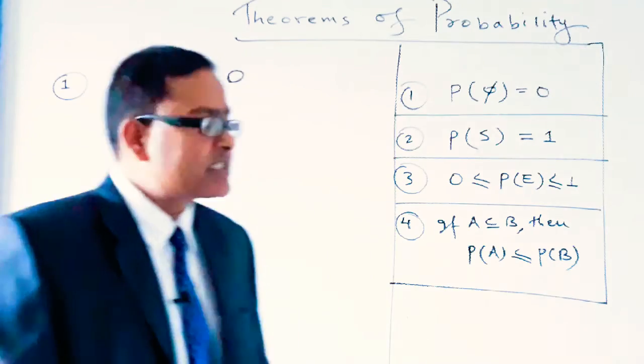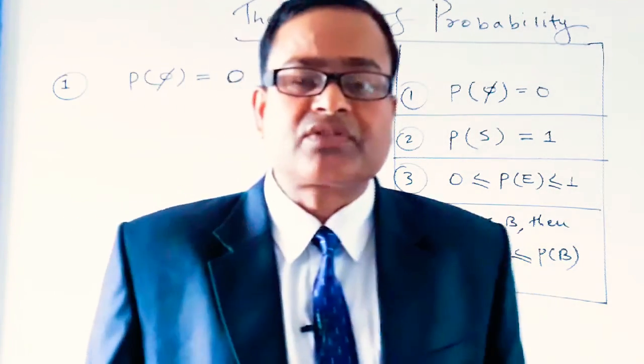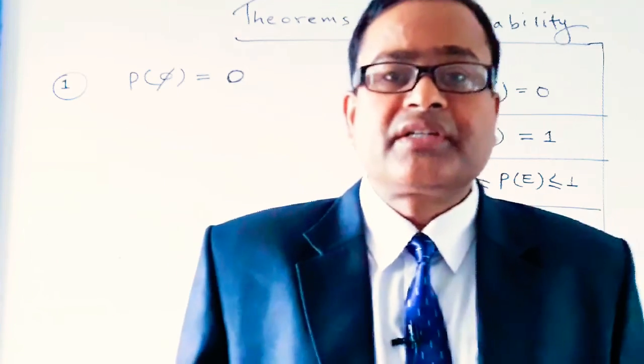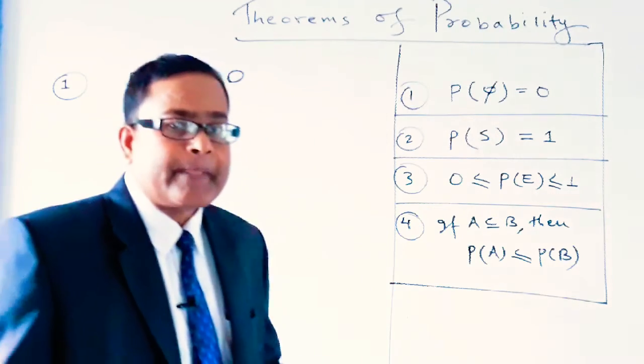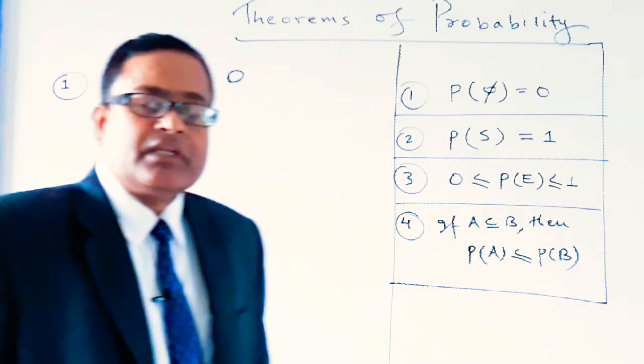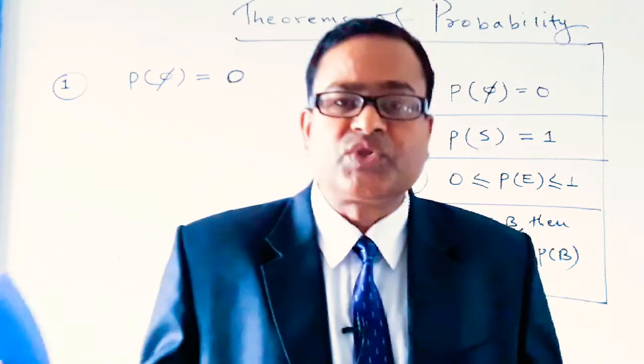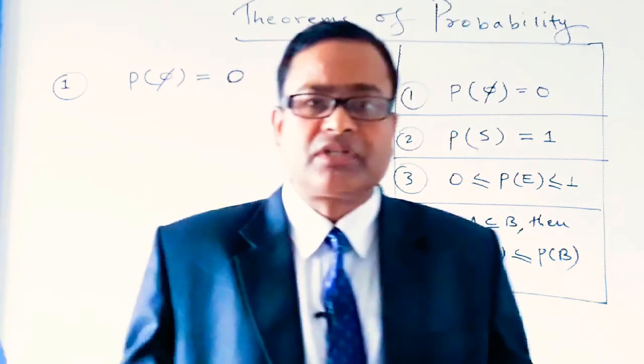Dear students, then we defined the mathematical definition of probability, which is also known as the classical or a priori definition of probability. According to the mathematical definition of probability, the probability of an event is defined as the ratio of the number of elements of the event to the number of elements of the sample space.